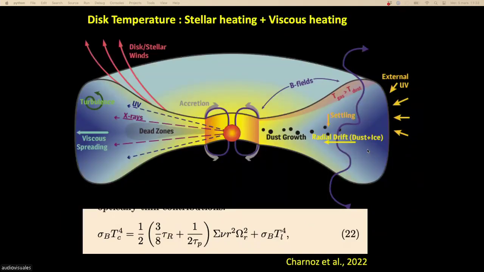But it also has an effect on the thermal balance of the disk. This turbulence creates a kind of effective viscosity. Because you have shock waves in turbulence, you compress the gas, so you heat up the system. So the turbulence gives you viscous heating of the system. Close to the star, the disk is not only hot because it is heated by the star, it is also very hot because it is viscously heated.